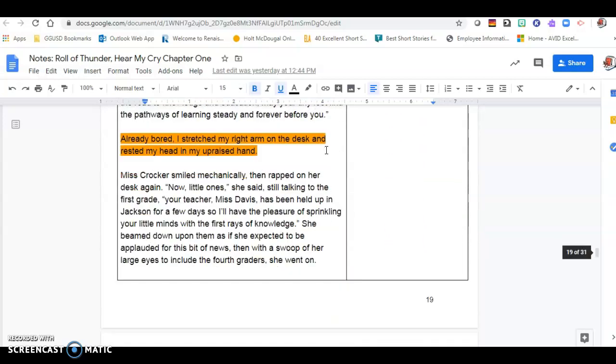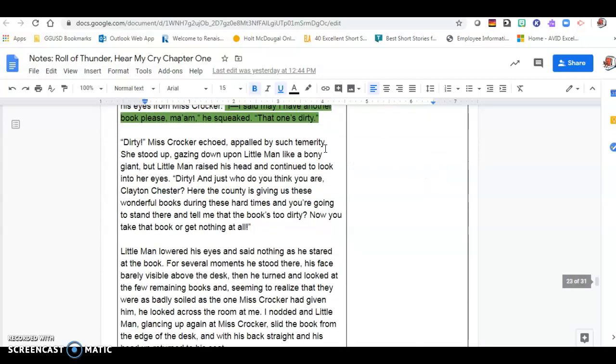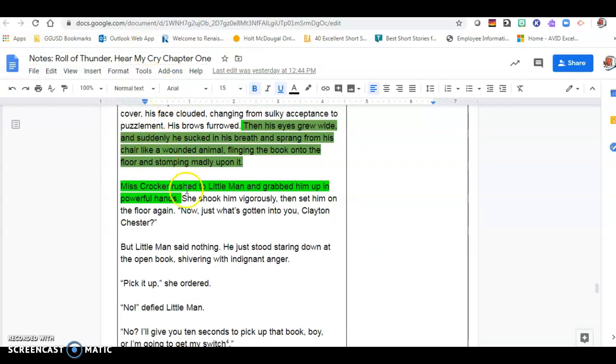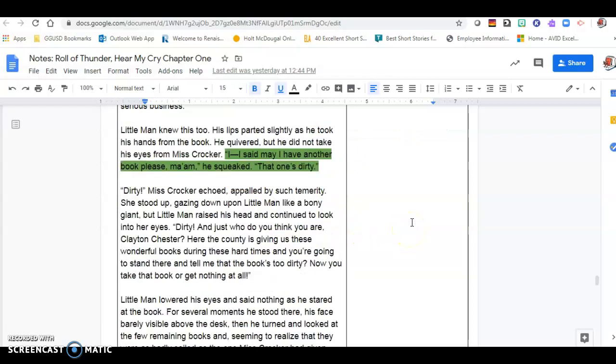Okay, as I'm scrolling through this, I'm looking for where we last left off, and I know that it looks like we left off right here in this section. And I already started highlighting in green some possible pieces of evidence for question number 4. So it looks here, he says, "I said, may I have another book, please, ma'am?" He squeaked, "That one's dirty." And so going back to Little Man's character, we know that he likes everything to be really neat. So he gets a book that's dirty, he asks for another one.